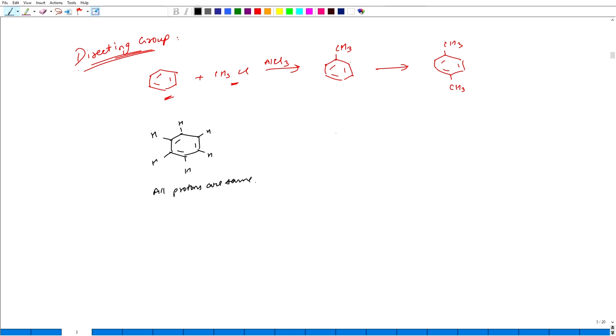But what happens is, on substituting any one of the hydrogens by an electrophile, now these two hydrogens which are closer to this electrophile have a different environment. The electrophile is closer to these hydrogens.